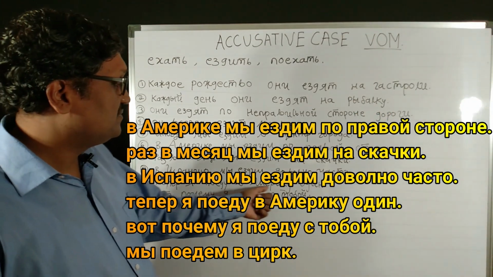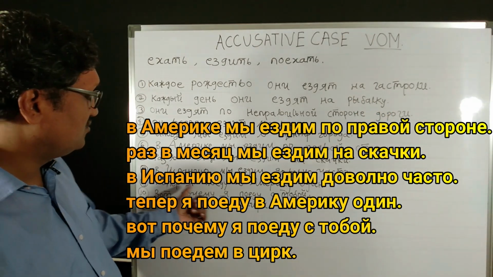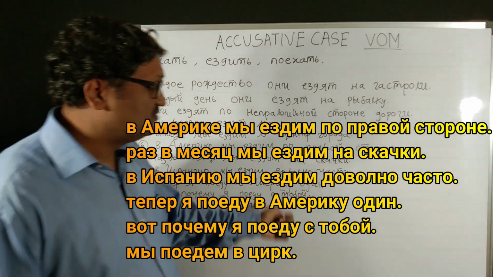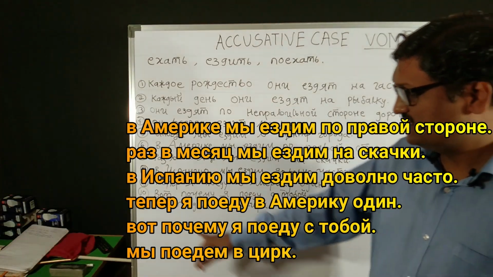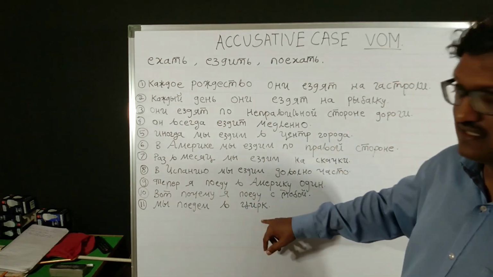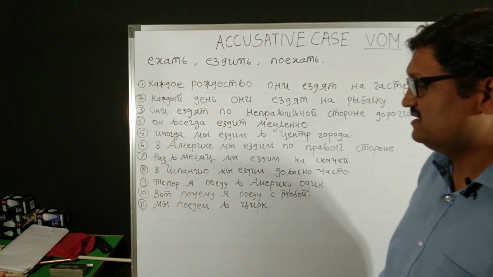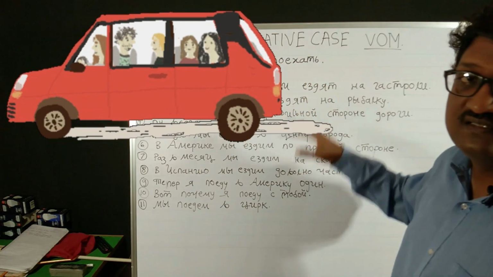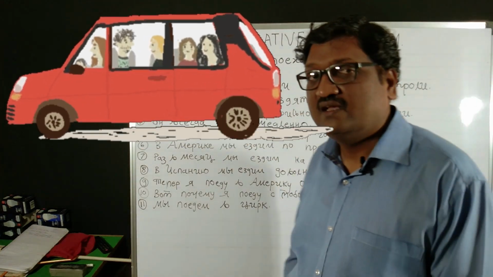Теперь я поеду в Америку один. I will go alone to America. Потому что я поеду с тобой. That is why I will go with you. Мы поедем в цирк. We will drive to the circus. We will go to the circus by vehicle. So going by vehicle is indicated by yekhat, yezdit and poyekhat.